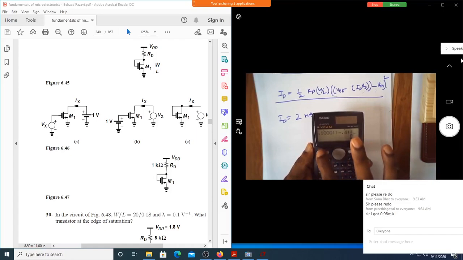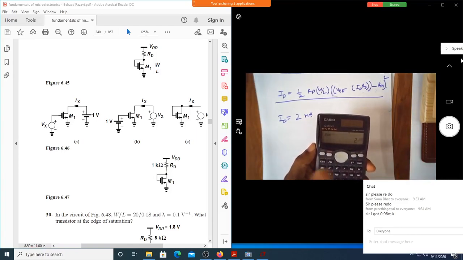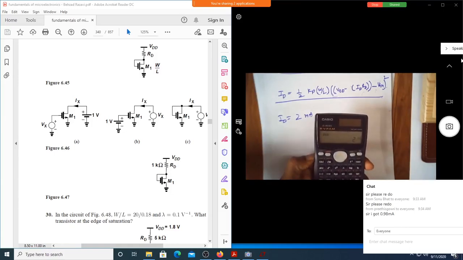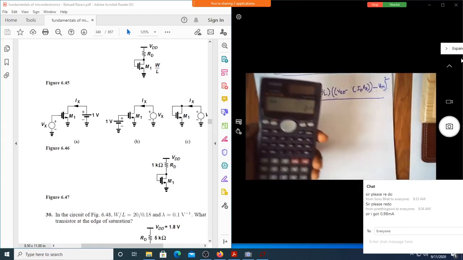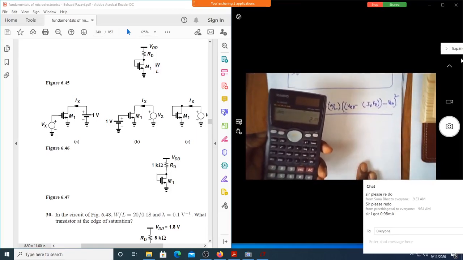Now I need to get that value of alpha. So what I have to do? Shift cal twice. Still I am getting 2 milliampere. Very few of you got it as 0.98 milliampere. Let us see how they got 0.98 milliampere, whether this is correct or that is correct. Let us see why we are getting two different answers.